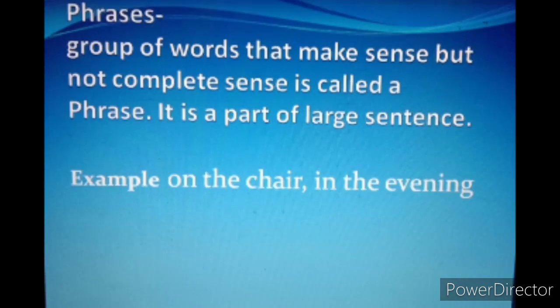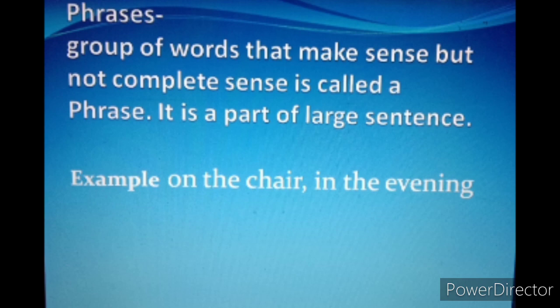Phrases. As I told you, sentences are a group of words that make complete sense, but phrases are also a group of words, but phrases do not make complete sense. These are also groups of words, but they don't make complete sense. So we can say it is a part of a larger sentence. For example, "on the chair". "On the chair" is a group of words which makes some sense but not complete.